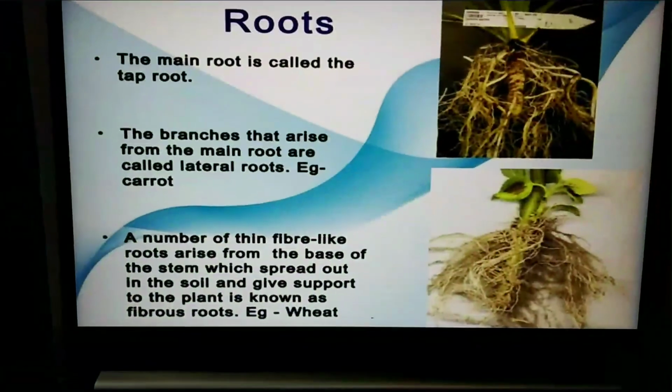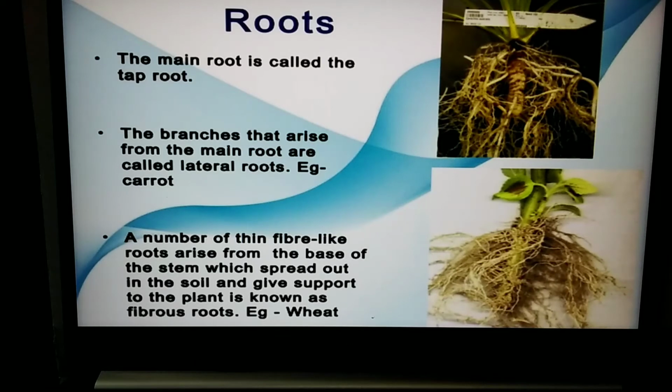Now, the main root is called the taproot, and the branches that arise from the main root are called secondary roots. And a number of fiber-like roots will arise from the primary roots. Those are called root hairs. Now, mainly the root system can be classified into two. Those are the taproot system and the fibrous root system.